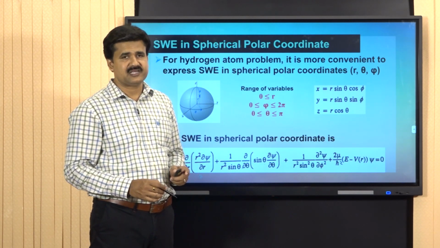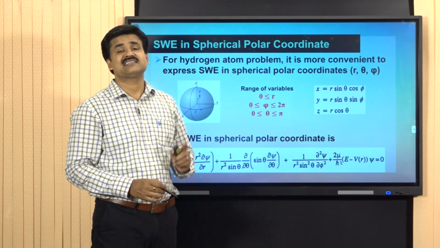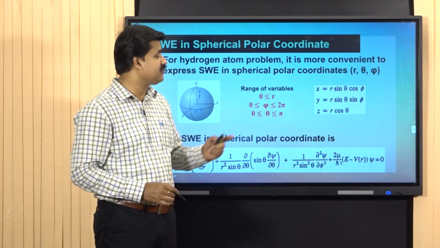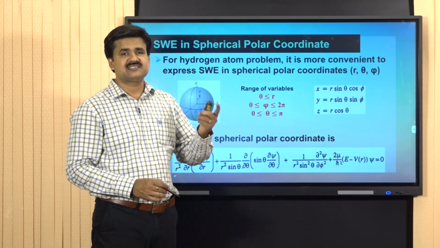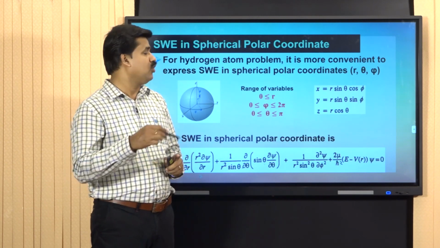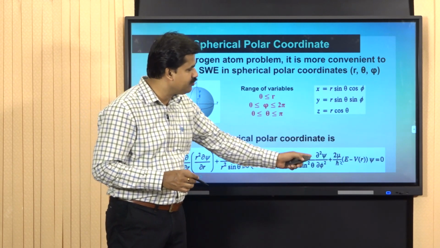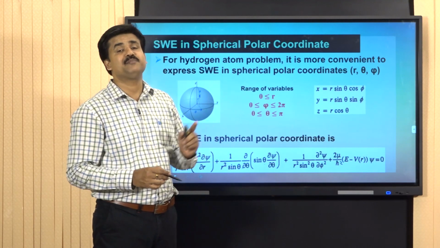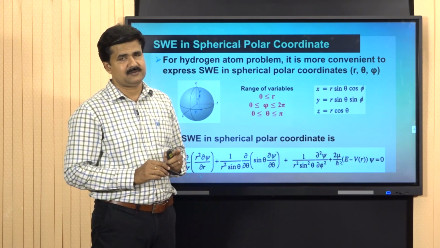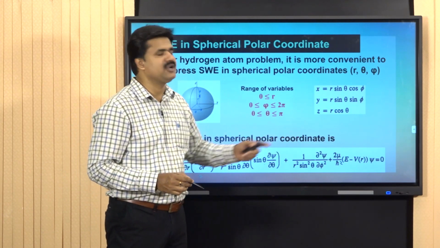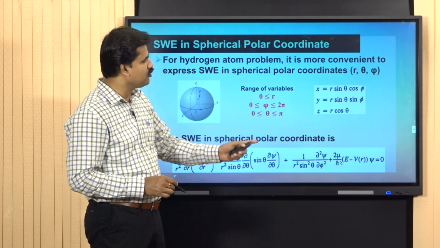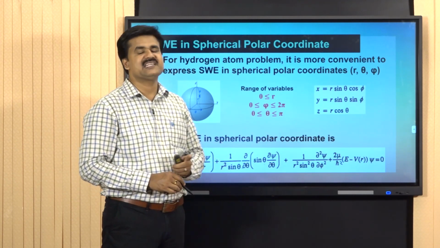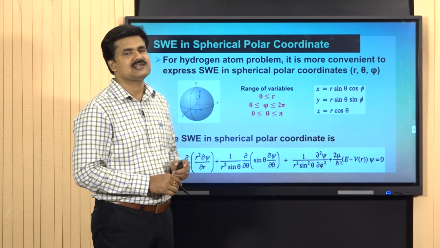You should note the fact that 2 mu divided by h cross square is equal to 8 pi square mu divided by h square, because h cross is Dirac's constant, h by 2 pi. Therefore, h cross square is equal to h square by 4 pi square. On simple substitution, we will get 2 mu divided by h cross square equal to 8 pi square mu divided by h square. So, we can use this notation also: 2 mu by h cross square into E minus V r into psi is equal to 0.